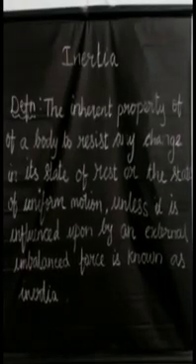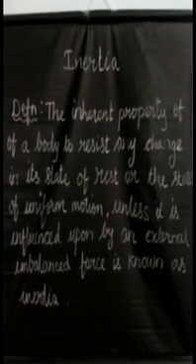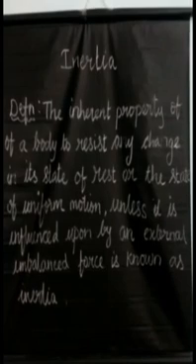The next topic given in your book is inertia. This topic is very important from the exam point of view. I have already explained about this, so let us see the definition given in your textbook. The inherent property of a body to resist any change in its state of rest or the state of uniform motion unless it is influenced upon by an external unbalanced force is known as inertia.